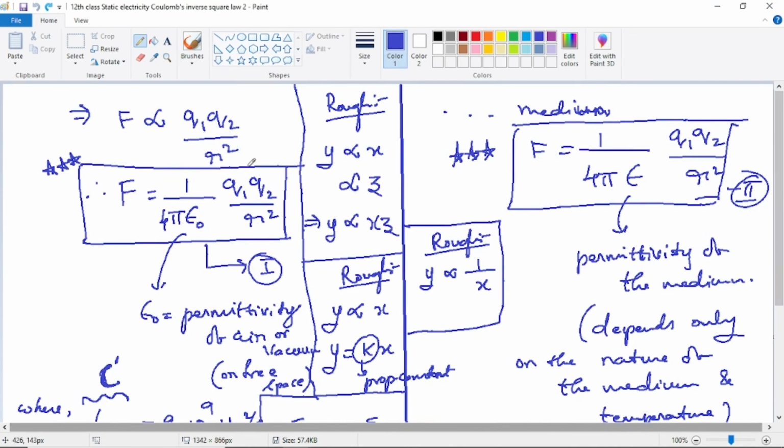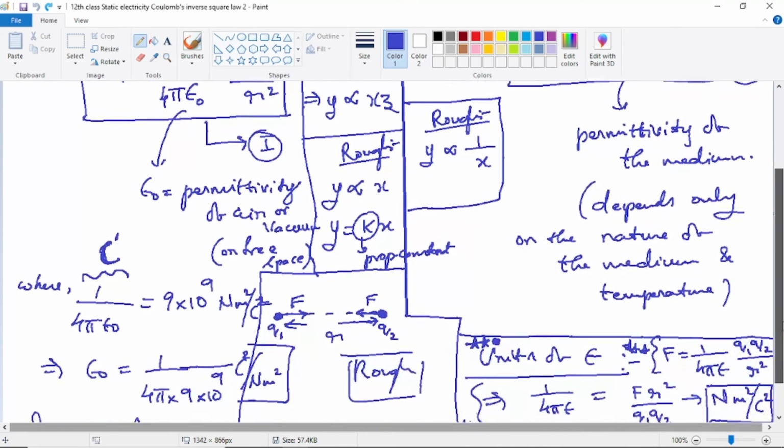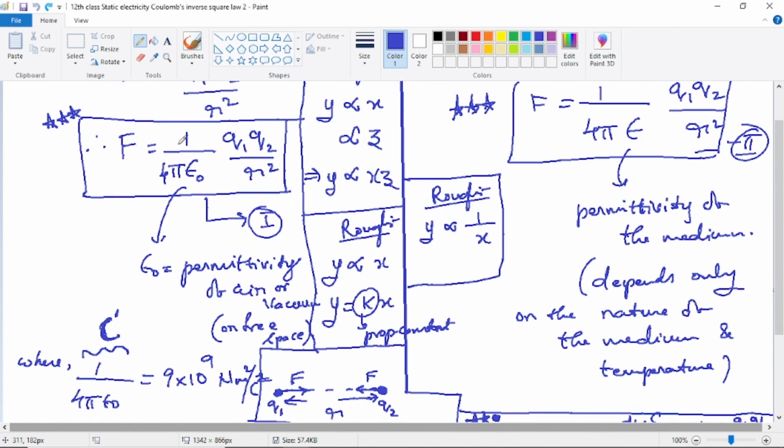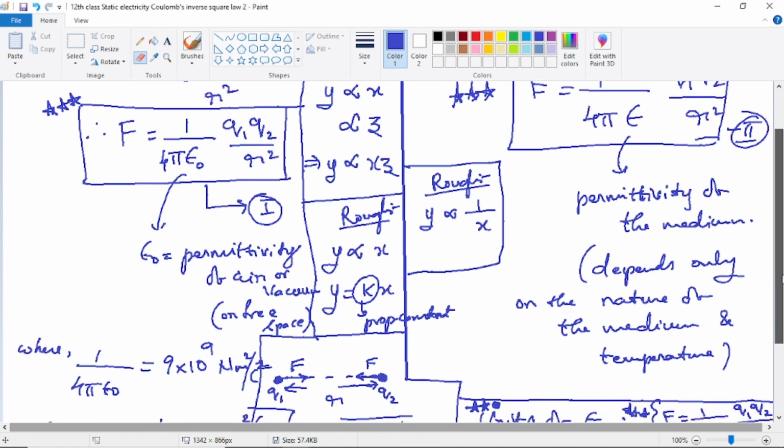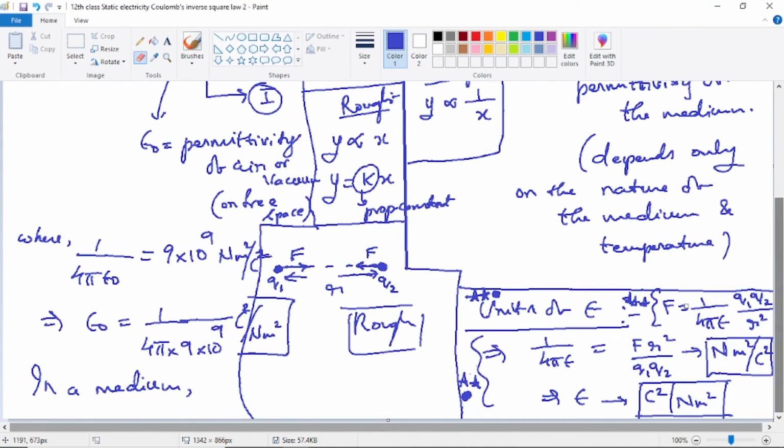So now the remaining derivation is as it is. As it is, it should be taken. But just see here, 1 by 4 pi epsilon naught is a proportionality constant. Here it is denoted simply, I call it C dash for the sake of understanding. But that's only for explanation, so in the exam it should not be written. So I'm removing that C dash here so that it is taken in a simple manner.